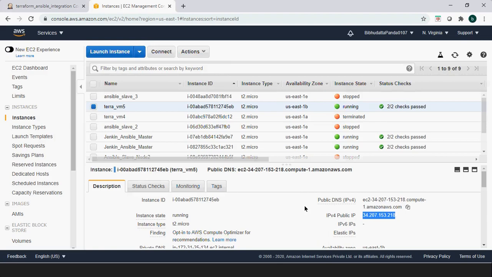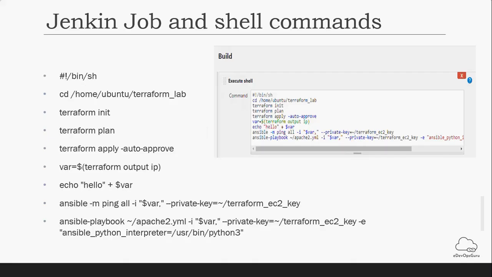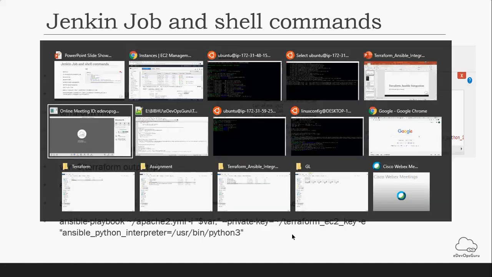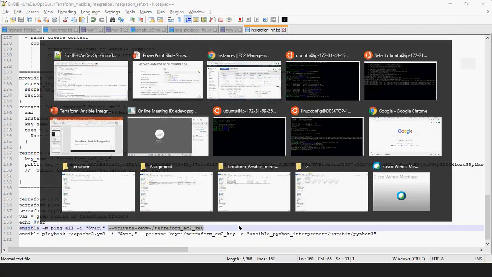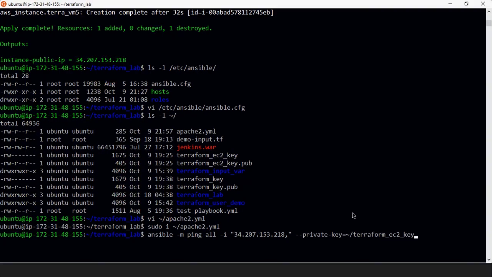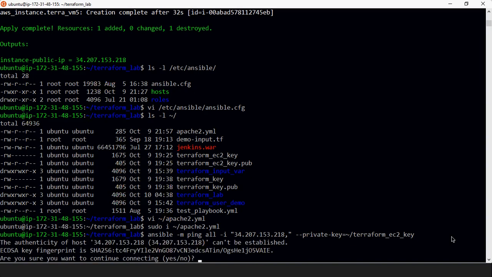And then you need to give the private key, which is this one. Copy from here. Since this is present in my home Ubuntu, I am just giving the proper path of this. So let's see if it works or not.